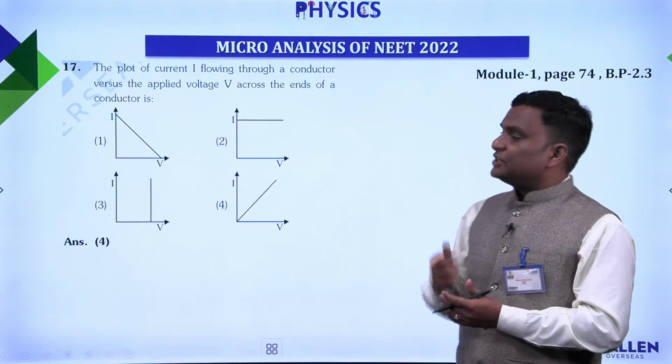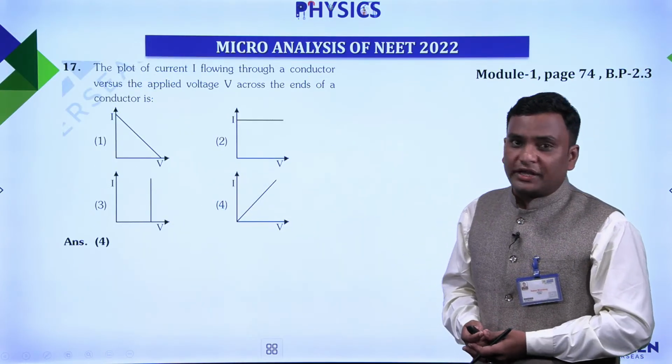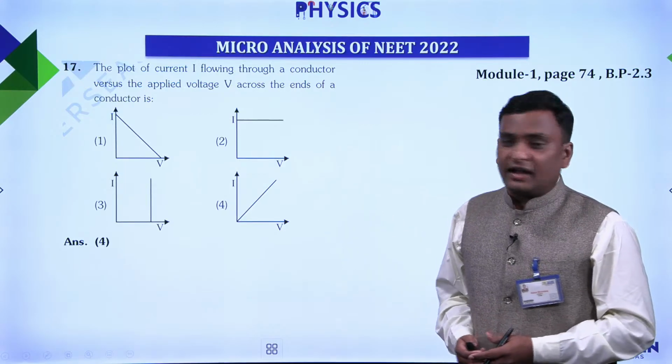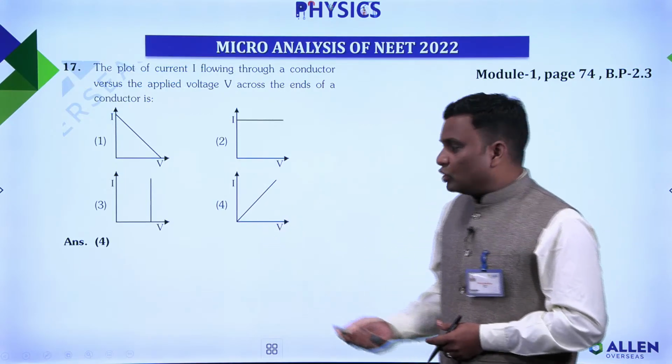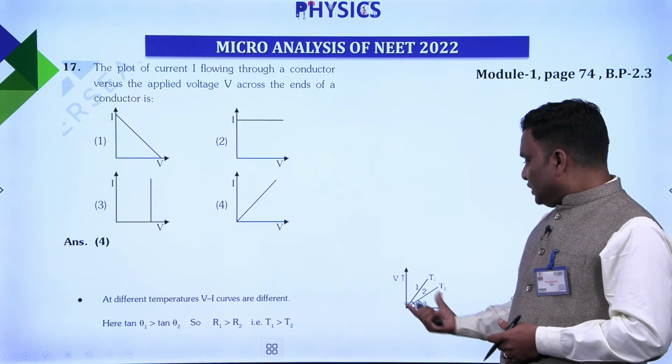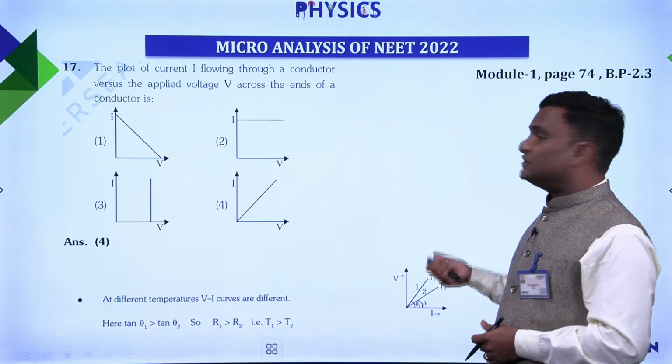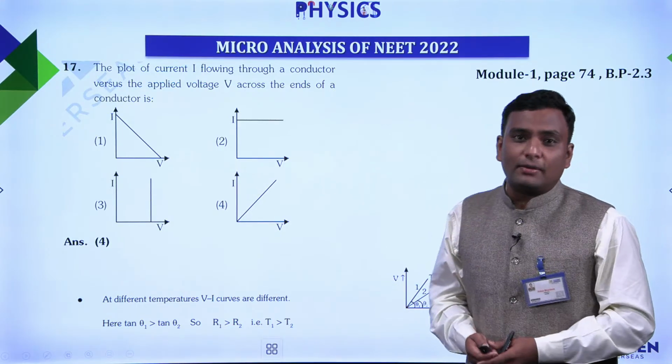Next, let's say the variation of current with reference to that of potential, we have to just identify the graph. Here the same thing was also discussed in this form. Here V versus I, a linear graph is there on page 74 of our module.